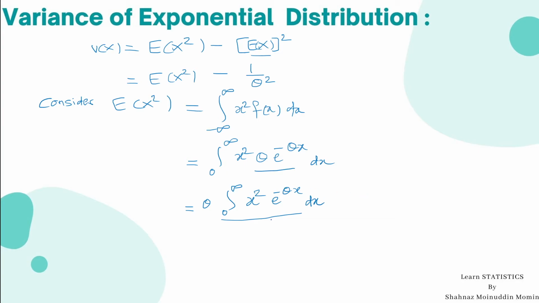So compare this integration with the general form of gamma integration, that is the integral from 0 to infinity of x raised to n minus 1 e raised to minus ax dx is gamma n divided by a raised to n, where gamma n is n minus 1 factorial.